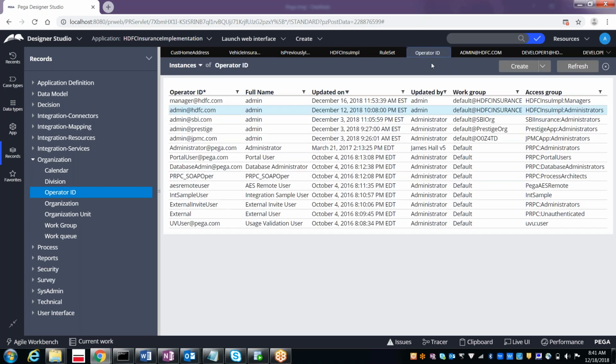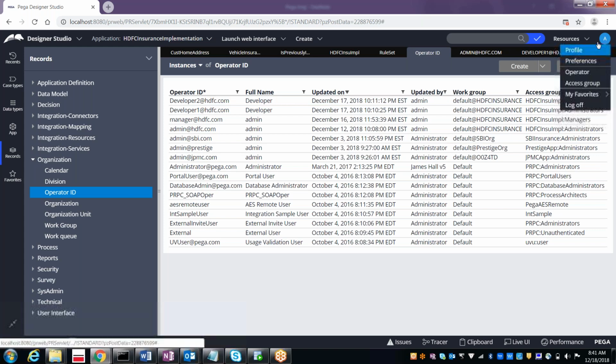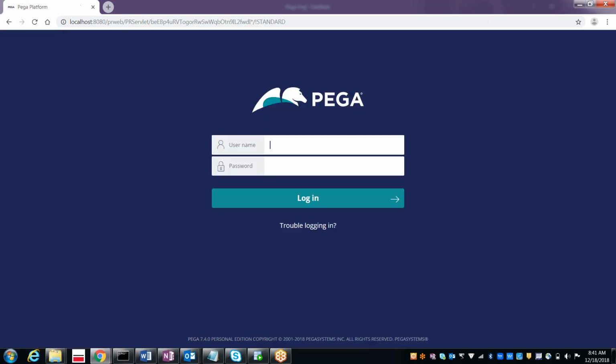You can see whether these operators were created. Go to the operator ID list and refresh it. See here, now we got developer 1 and developer 2. Now let me log in with developer 1 first. What is the password?